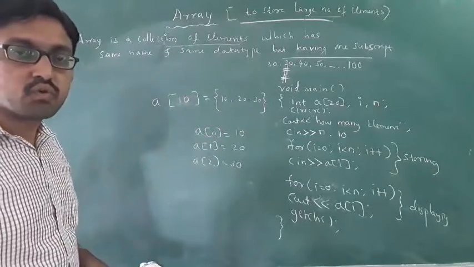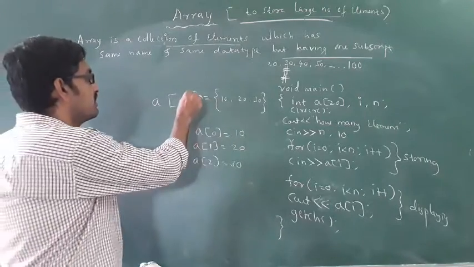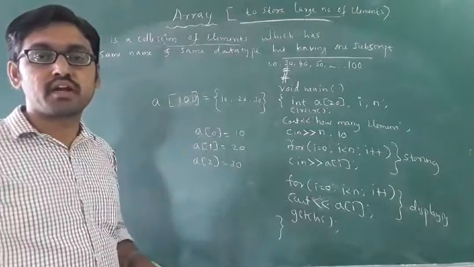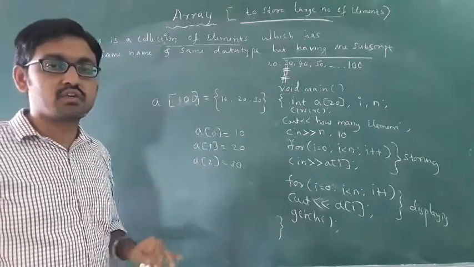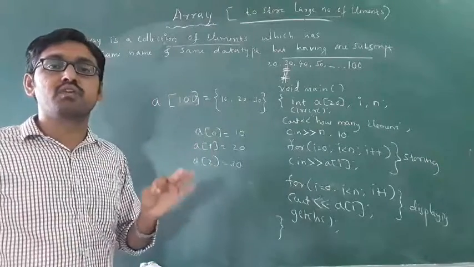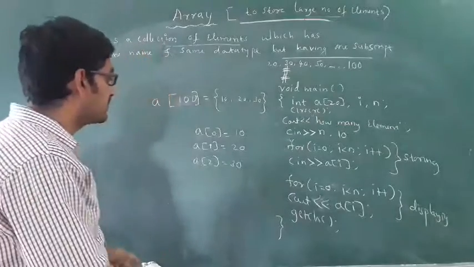Got it? Totally how many elements can you store in this? 10 elements. If you write 100, you can store 100 values. Got it? Last class we discussed how to initialize the array. Next, last class we discussed how to access the array.